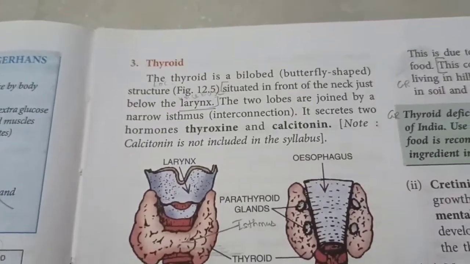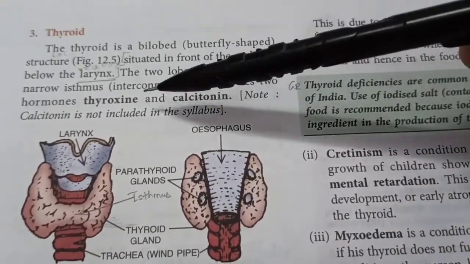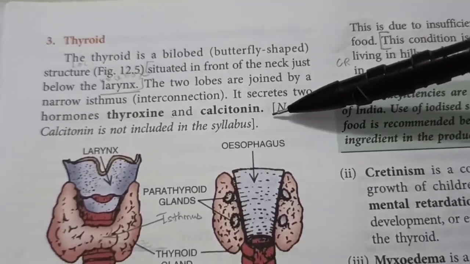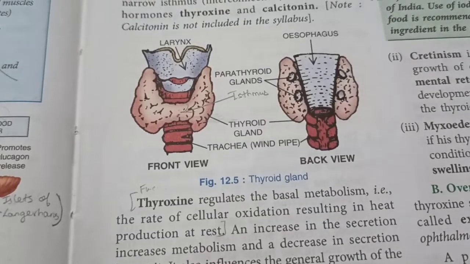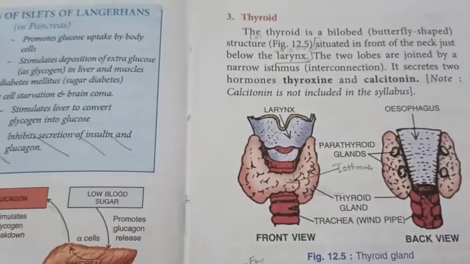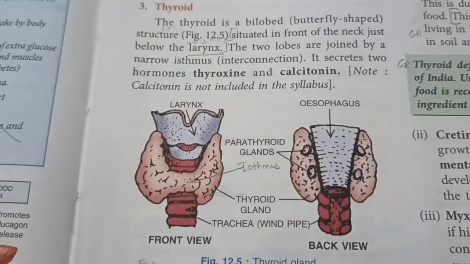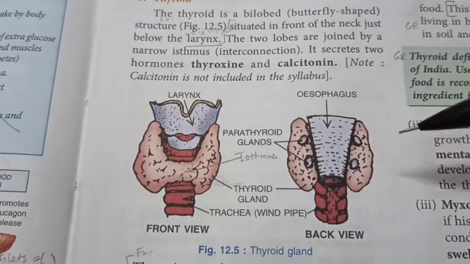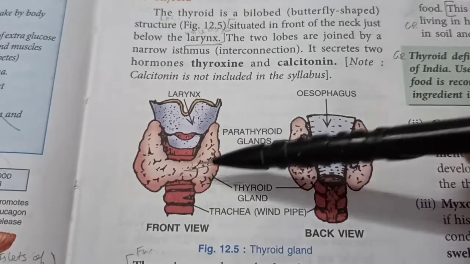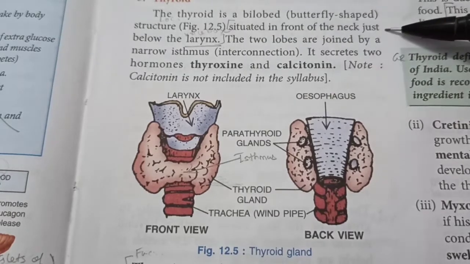The next gland is thyroid gland. It produces many hormones like thyroxine and calcitonin, but we don't have calcitonin in our syllabus. Now its location is situated in front of the neck, just below the larynx. Larynx is the voice box. This is the larynx. Now you have to write the location word to word. If you miss even a preposition here, you'll get 0.